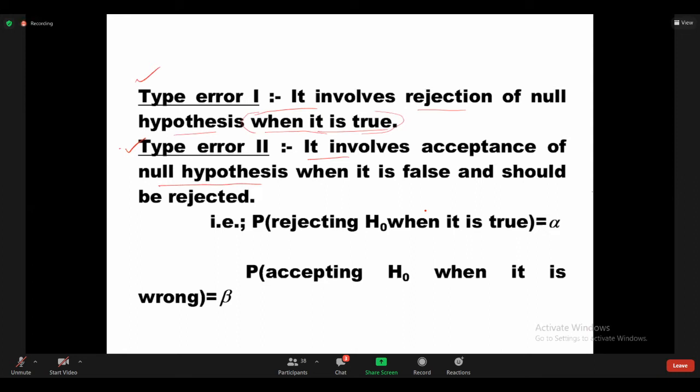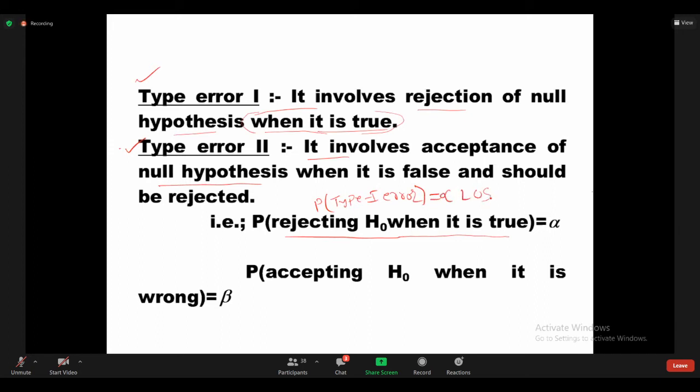See here, one more thing. The probability of type 1 error, rejection of H naught when it is true, is called the level of significance, and that is denoted by alpha.